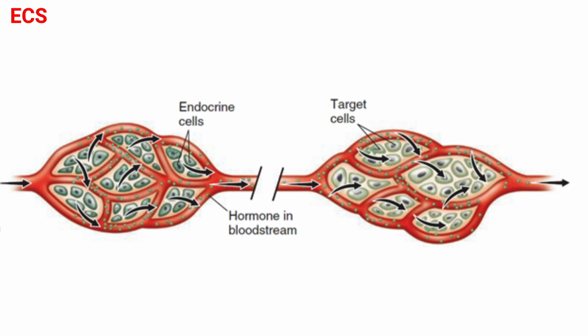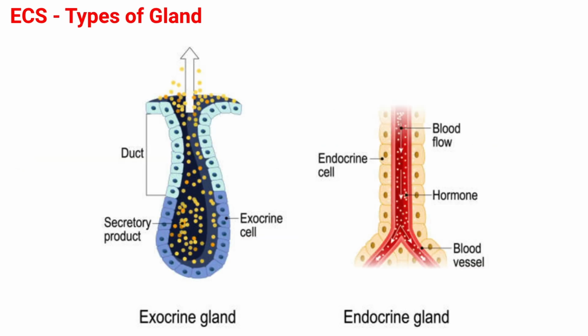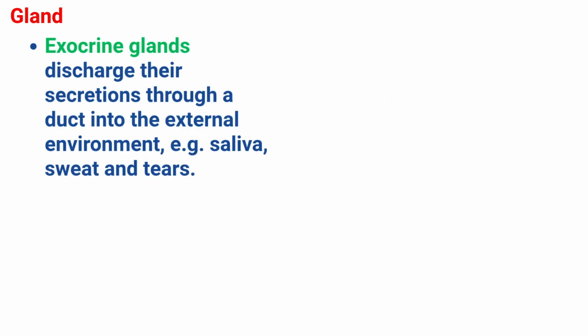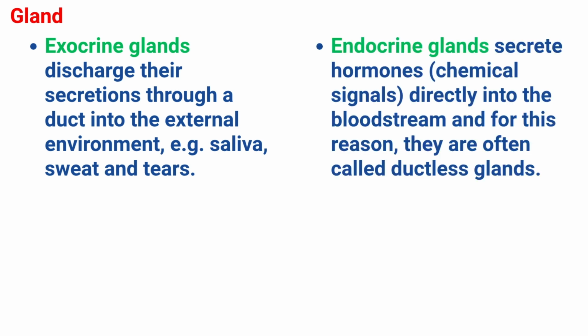Although a hormone travels everywhere, it has an effect only on its target tissues because the cells of the target tissue have receptors for that specific hormone. A gland is an organ or a group of cells that are specialized for synthesizing and secreting a substance. There are two different types, exocrine glands and endocrine glands. Exocrine glands discharge their secretions through a duct into the external environment, for example, saliva, sweat, and tears. Endocrine glands secrete hormones directly into the bloodstream, and for this reason, they are often called ductless glands.